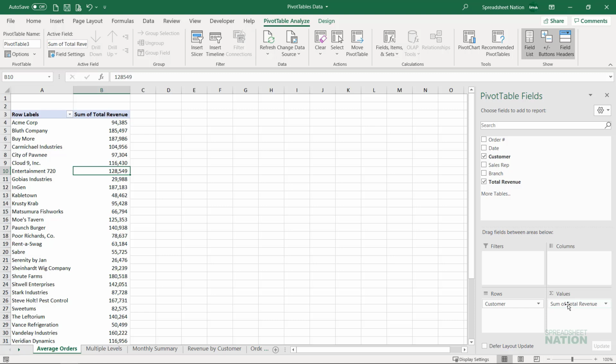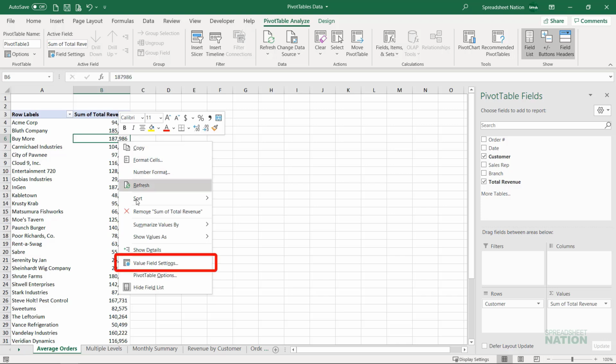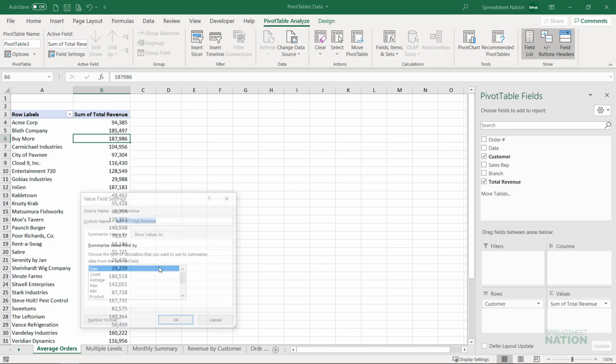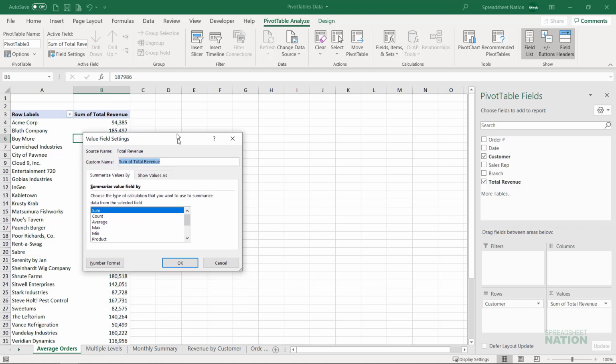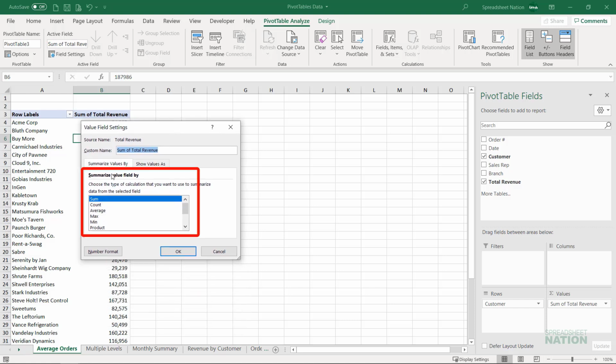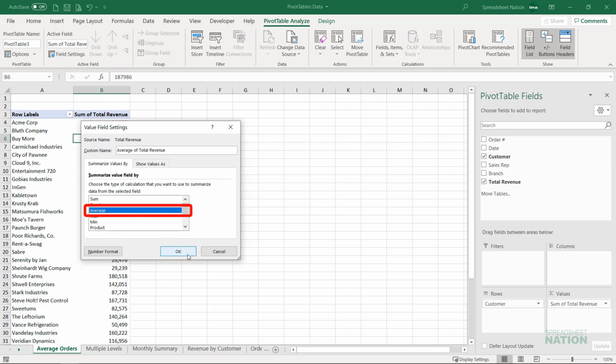As we've seen, Excel assumes we want to get a sum of the total revenue field. To get an average, we can right-click on a number in this column and select Value Field Settings. In this box, we see a section titled Summarize Value Field By. In this area, Sum is selected, but you can see a number of other options. Let's select Average and click OK.